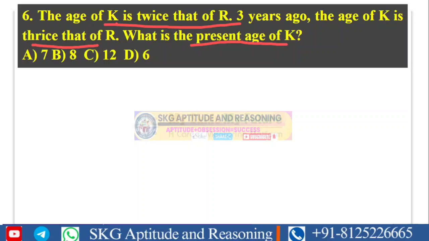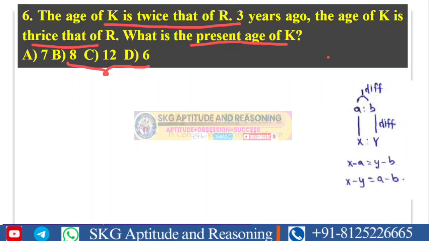The age of K is twice that of R, so the age difference between K and R is 2 parts. So K's present age is 2 parts. If only one 2 multiple was present, that would be my answer. But I have 3 options that are 2 multiples, so my answer will be either 12 or 6 or 8. Let us see what my answer actually is.